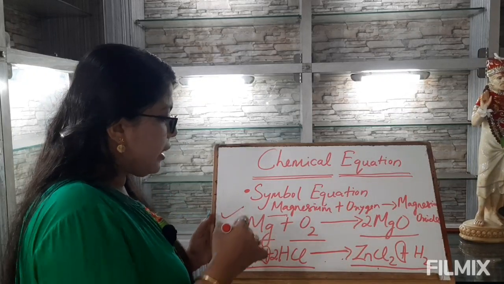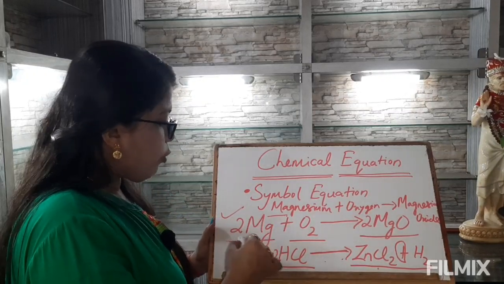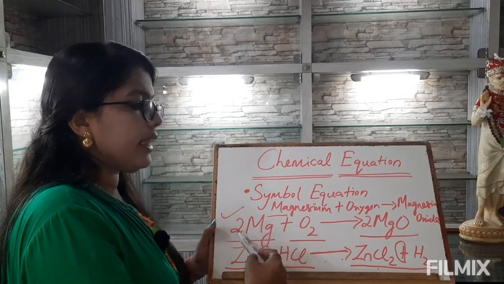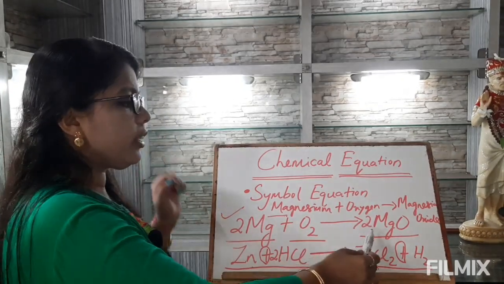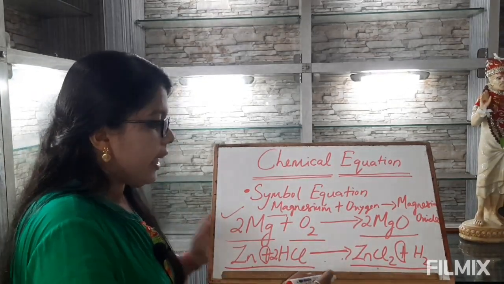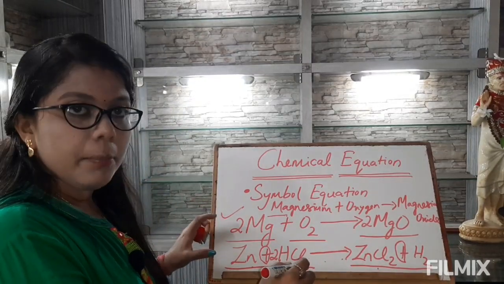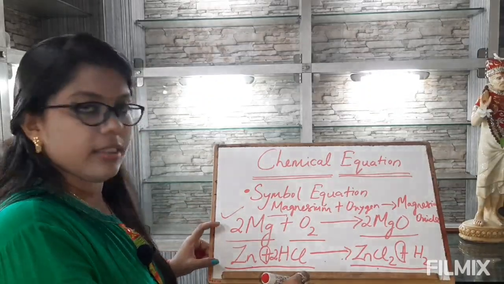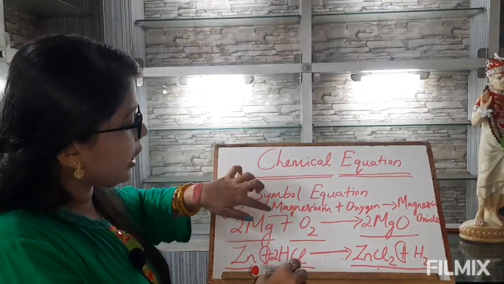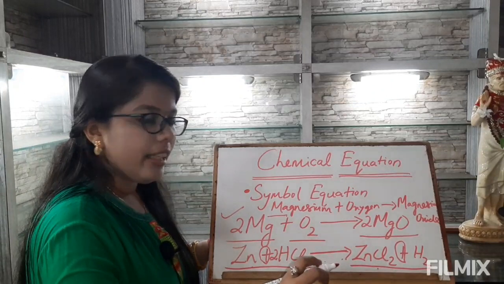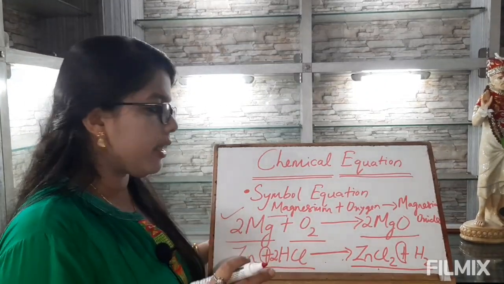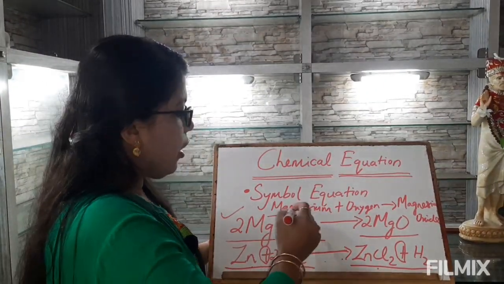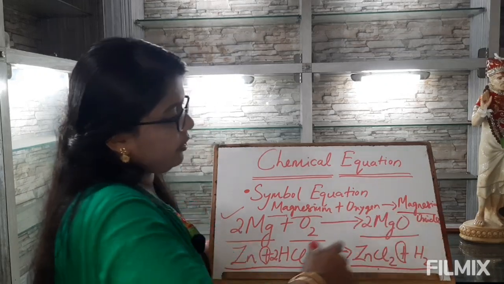But in the case of a symbol equation, it says what quantity or what volume of the reactant reacts to give what quantity or volume of product. It exactly gives the real picture or the real view of the chemical reaction taking place. Whereas in the case of a word equation, we don't get that kind of real view of a chemical reaction. It only says what reacts to give what.